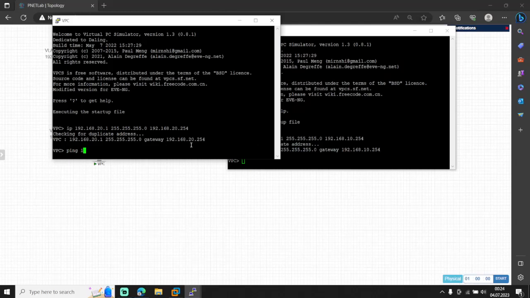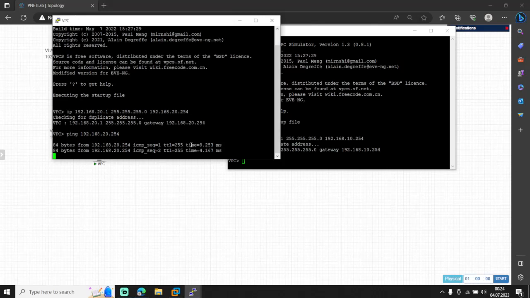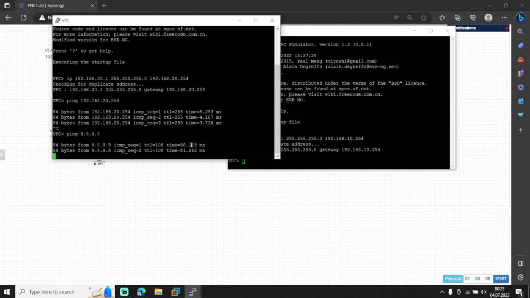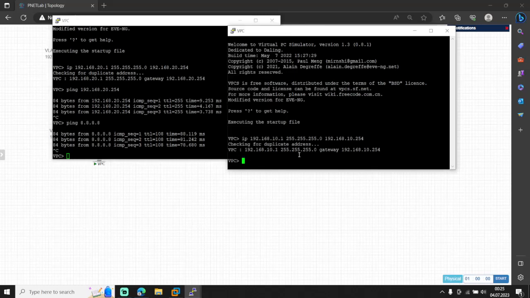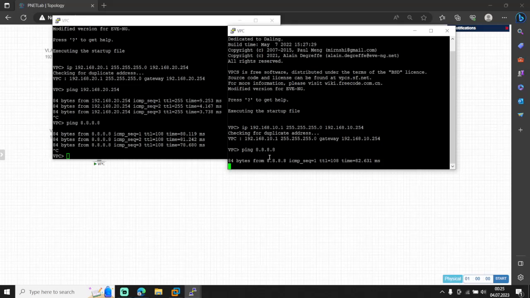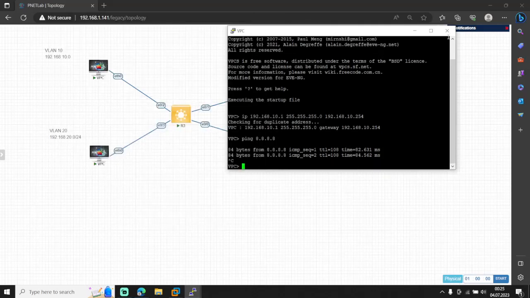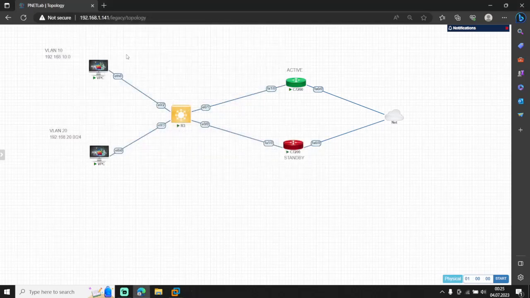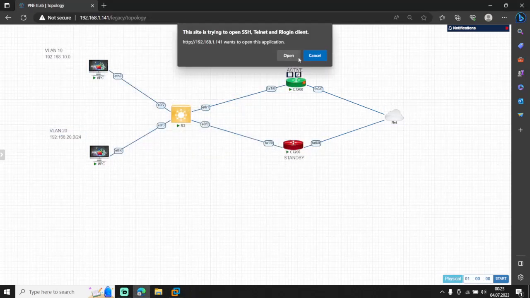Let's ping the gateway first. As you see here, we can ping the gateway. Let's ping the Google IP address to check whether NAT is working or not. Okay, NAT is working. For this one also, NAT is working. I just want to show you something. You see that this ping goes everywhere, which means it's working.